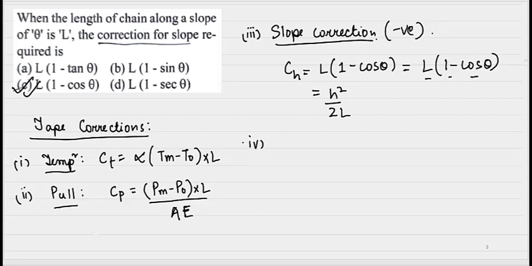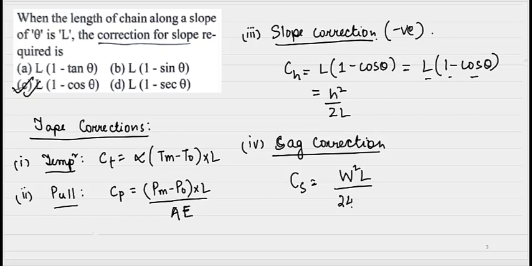One more correction is also there, that is the sag correction. Sag correction is given by Cs = W squared L / (24 n squared Pm squared), where W is the total weight of the chain or tape, L is the length of the chain or tape, n is the number of spans, and Pm is the measured pull.